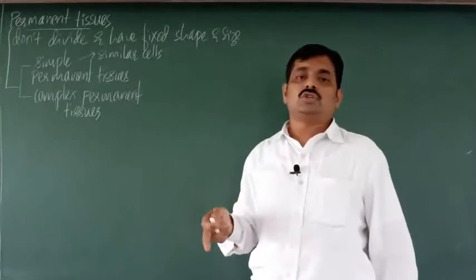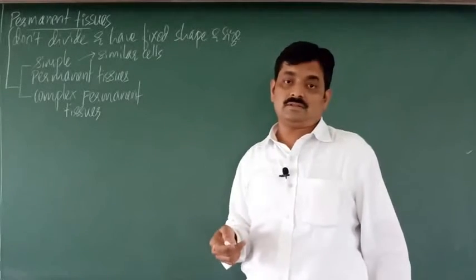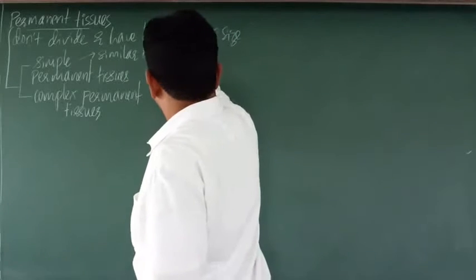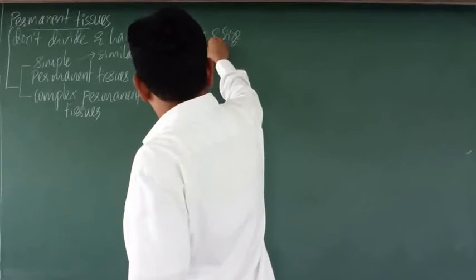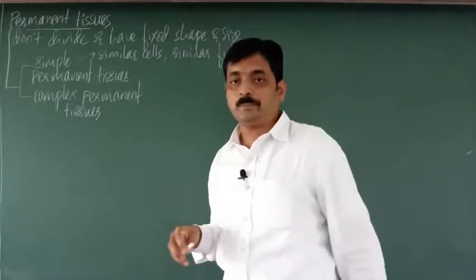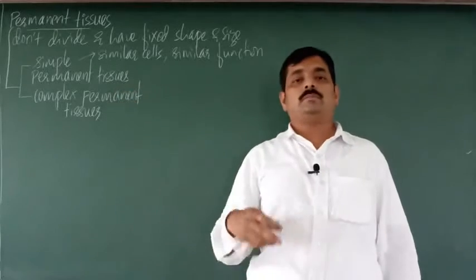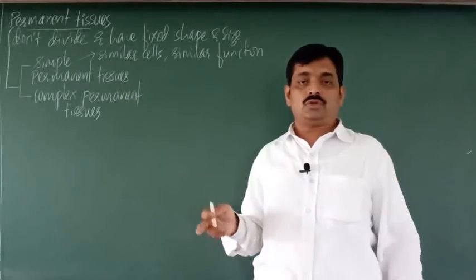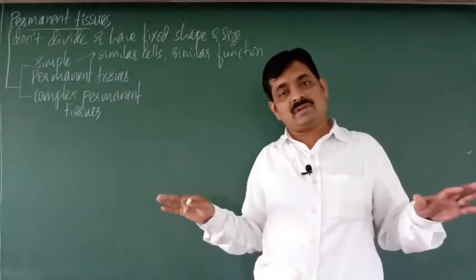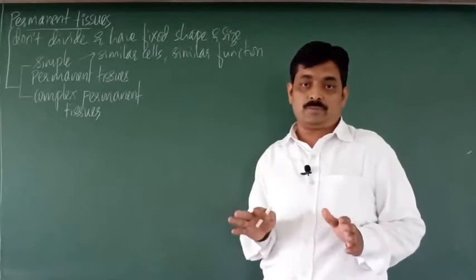So simple permanent tissues have similar cells and they perform similar function. Because of this, we call them simple permanent tissues. All these cells perform the same function.